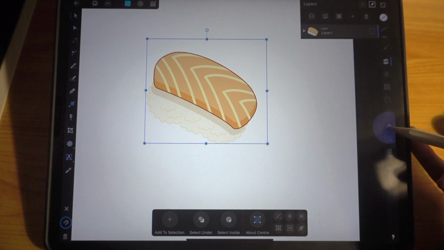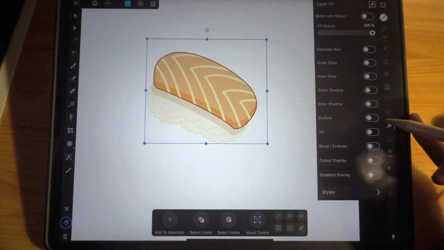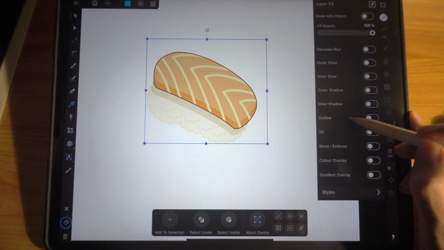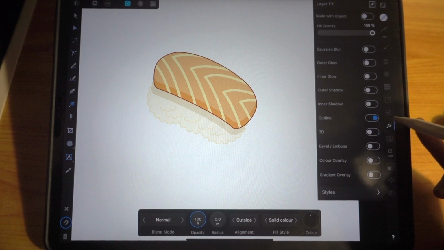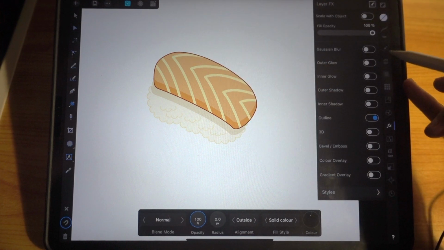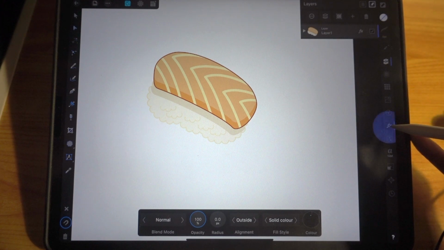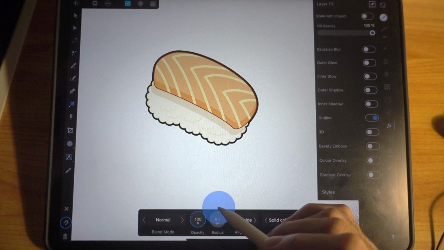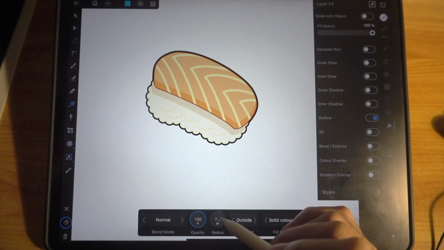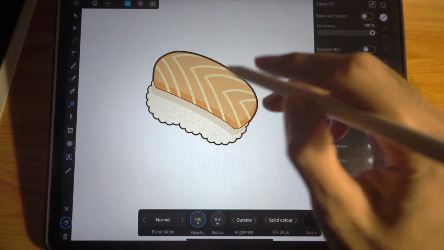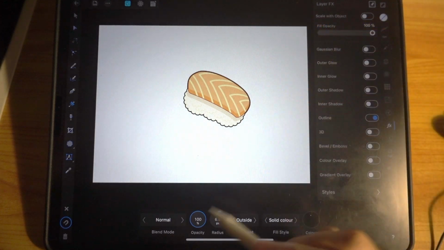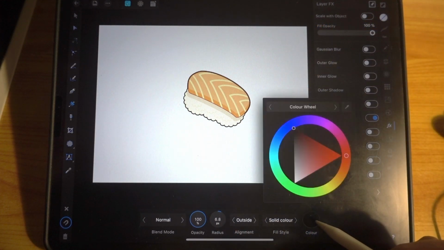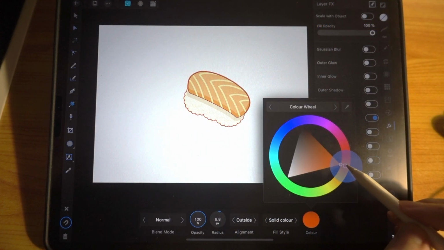Now we can apply an effect and effects. Okay, so these effects will be outlined. Have we selected? Let me see. Okay, select this, tap on effects, tap on outline, and now you can set the radius like that. Alright, do you see what I mean? It looks more cartoony, right? If you want, you can set the color as well.